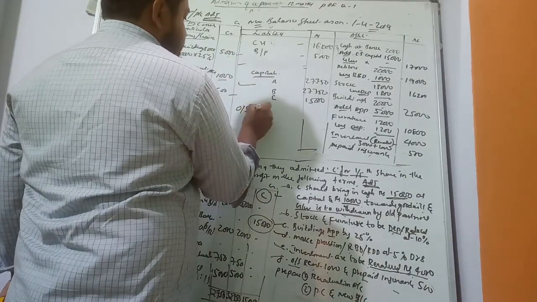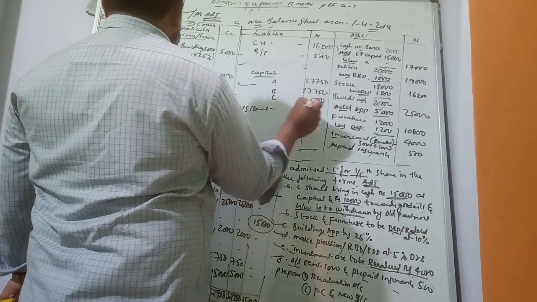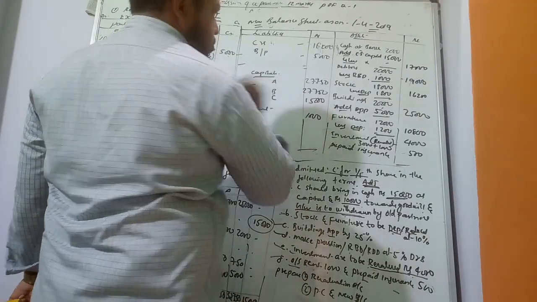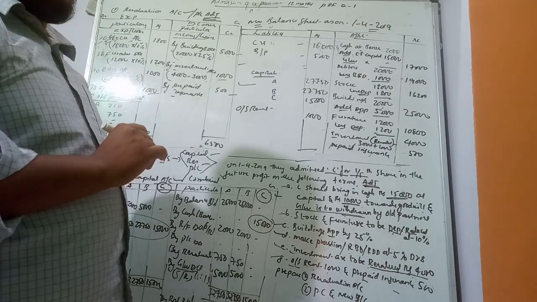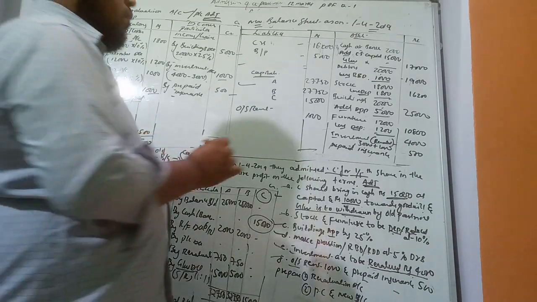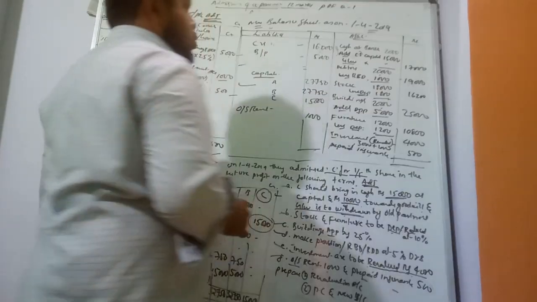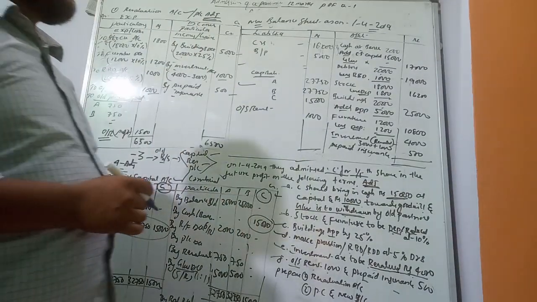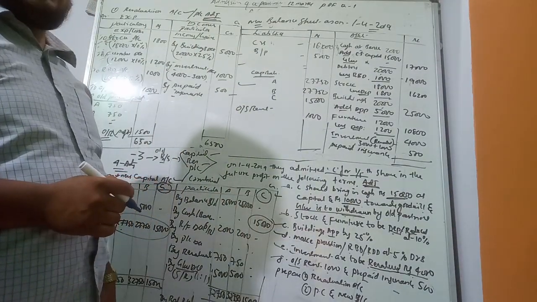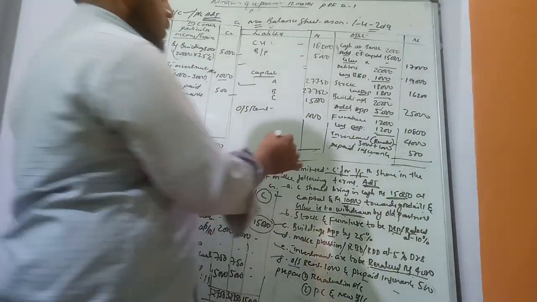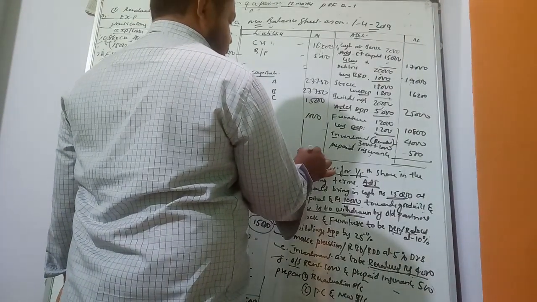So outstanding rent 1,000. Now we have taken the adjustments also. So in total, 92,500. Both sides will get the equal amount, 92,500.